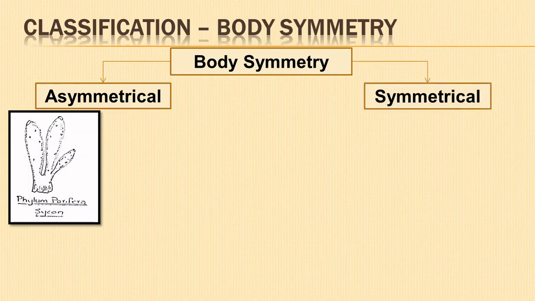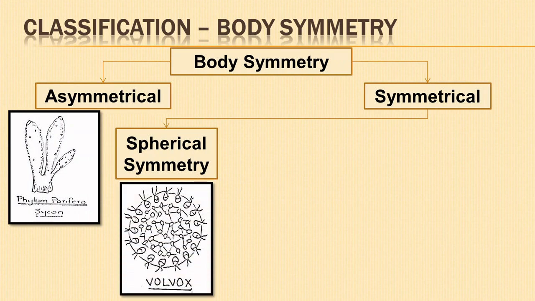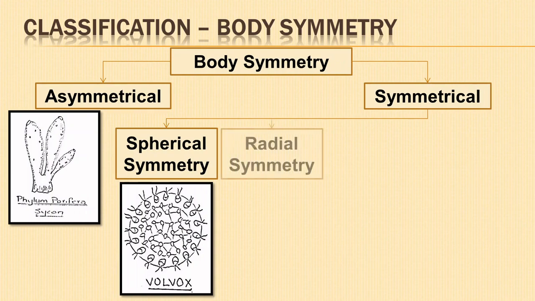Symmetrical animals. The animal body can be divided into two similar halves. In spherical symmetry, the body of an individual can be divided into similar halves by any plane passing through the center. Example, volvox.